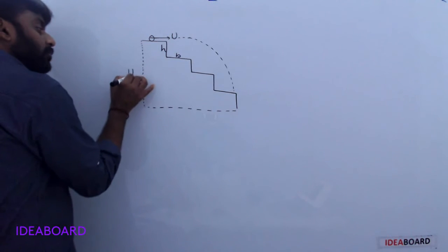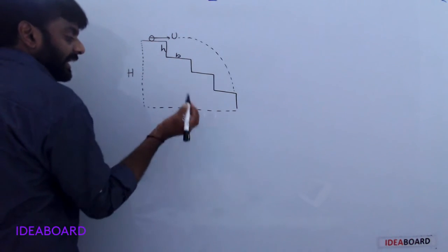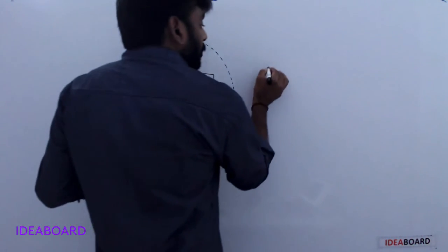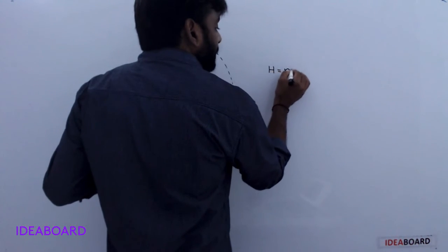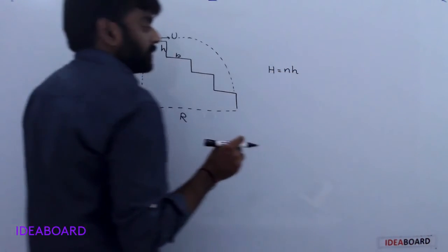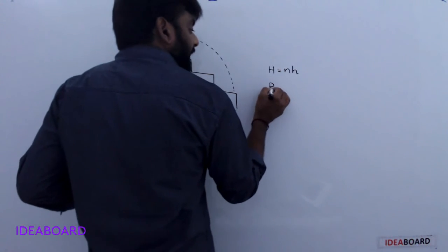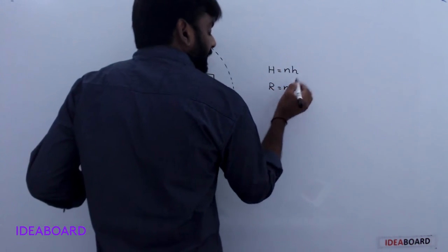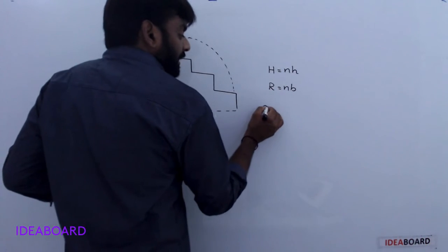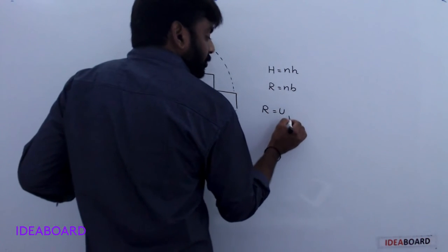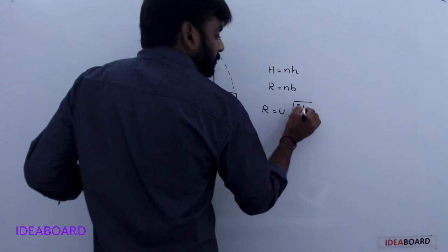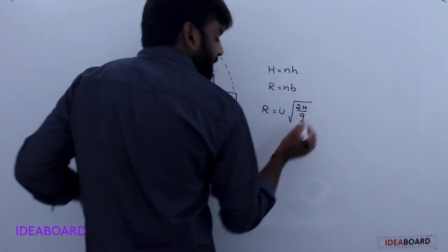Now here this is the total height and this is the range. Total height is equal to n h. Range is equal to n into b. You know range is equal to horizontal velocity into time of flight, square root of 2h by g.